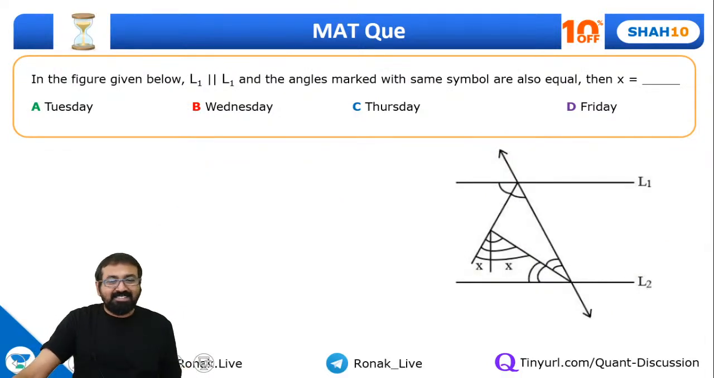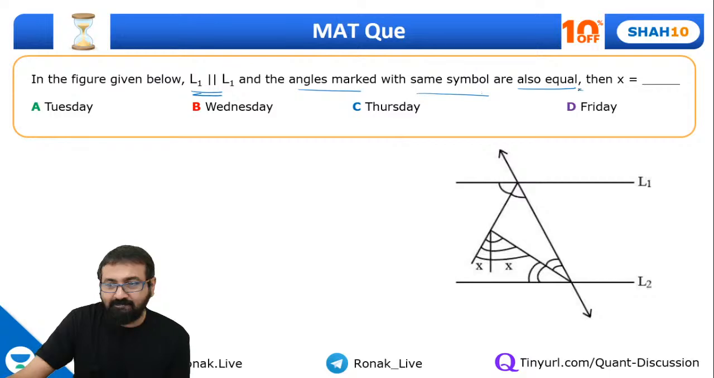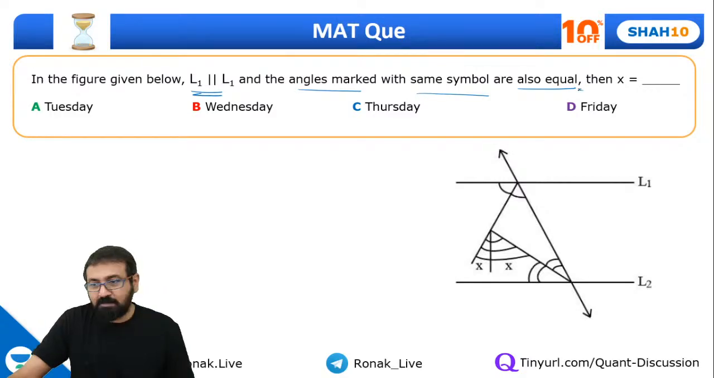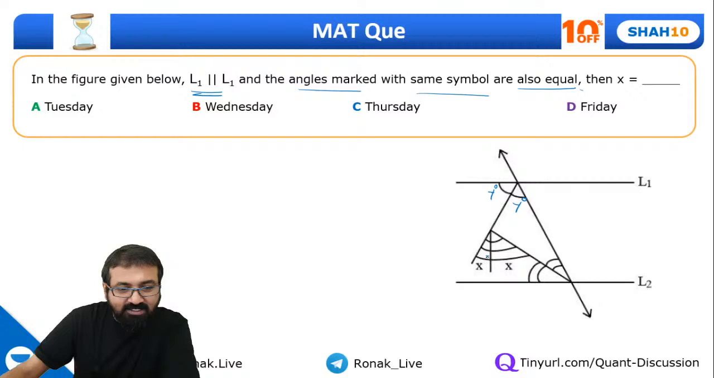Fine. Can you please try to solve this question, everyone? L1 and L2 are two parallel lines. The angles marked with same symbol are also equal. So let's take this angle as y, so both of these are y degree. These two angles are x degree. And these two, let's take as z degree.